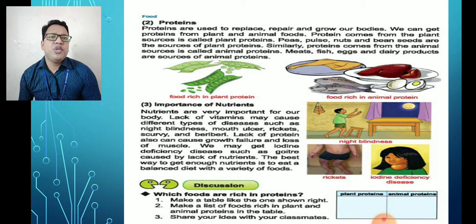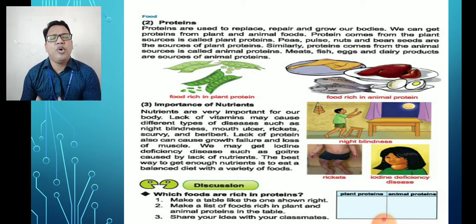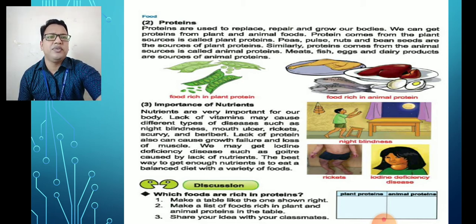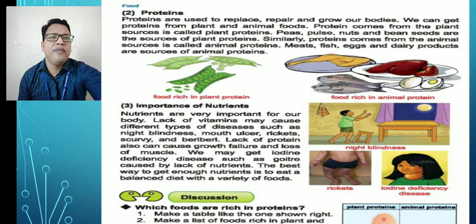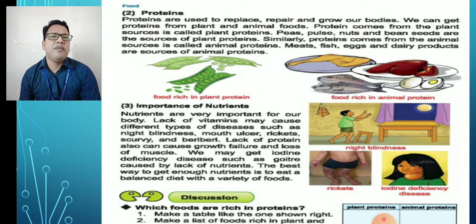Okay. Now we will learn about proteins. Proteins are used to replace, repair, and grow our bodies. This is very important. We have to understand. We can get proteins from plant and animal foods. All the vitamins, minerals, and nutrients we get from food.